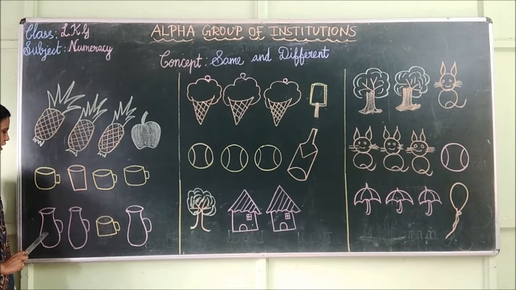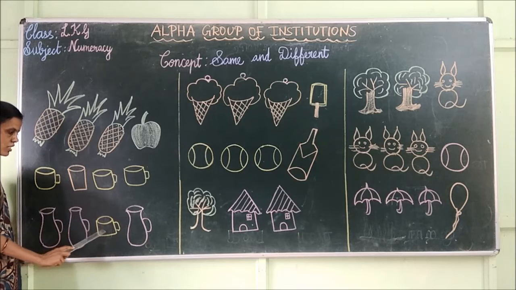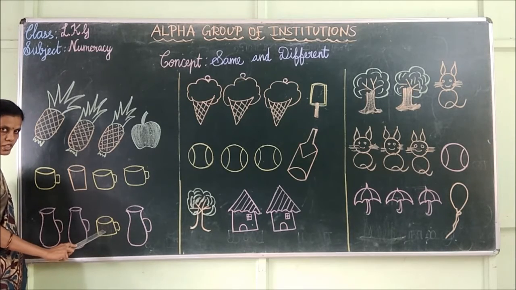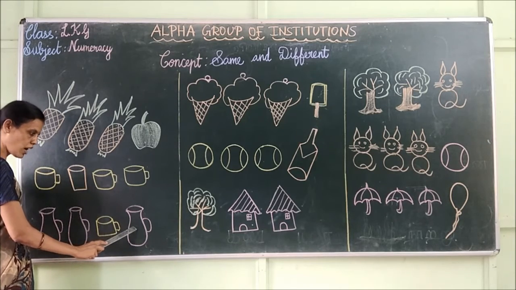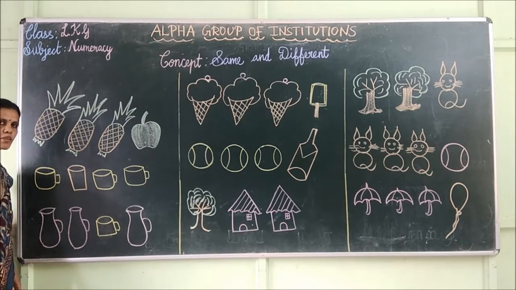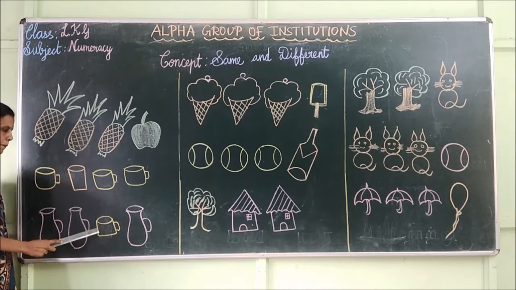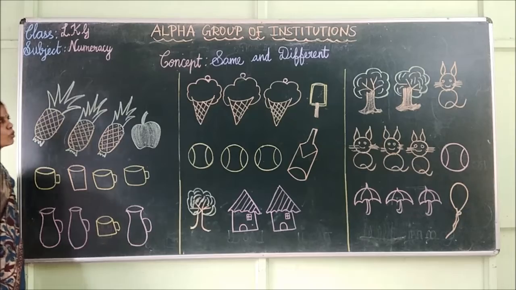Next, come to the next group. This is a jug. This is a cup. This is also a jug. Which one is different from this group? Yes, cup is different from this group.